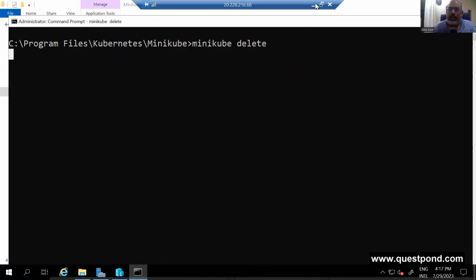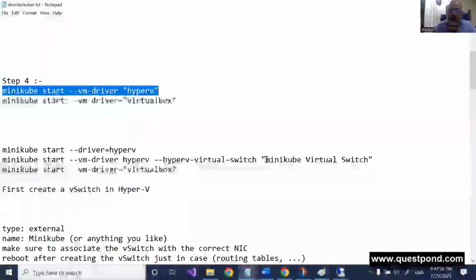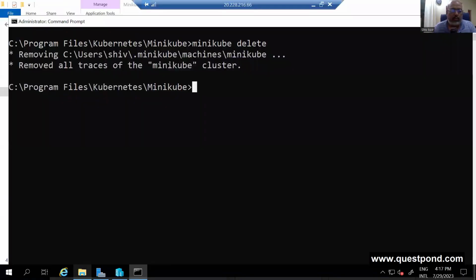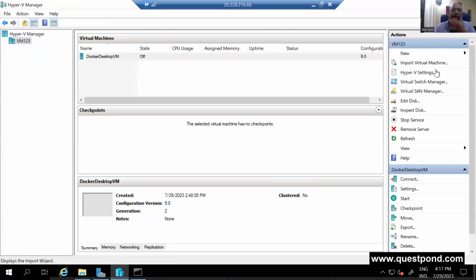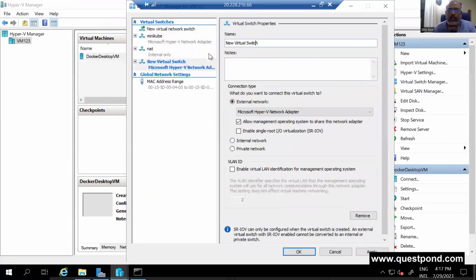What is possible is that he is looking for a virtual switch. So let me create a switch here called the minikube virtual switch. Must be it is just looking for a virtual switch. Create it over here, a virtual switch. We'll talk about this virtual switch later on. I'm just doubting he needs it.